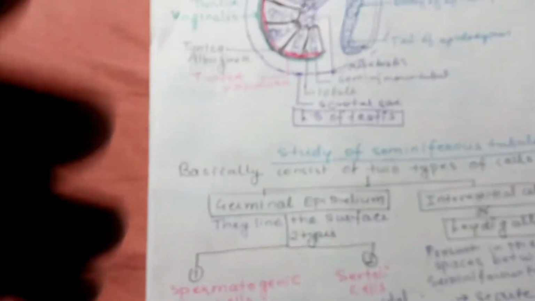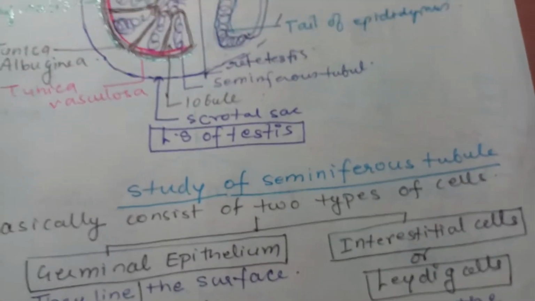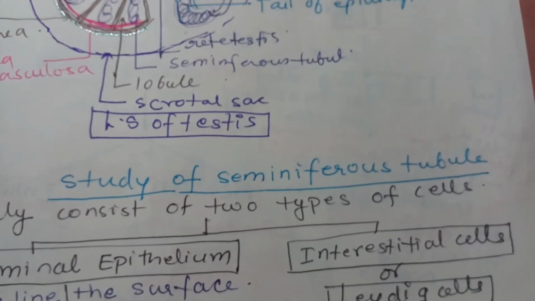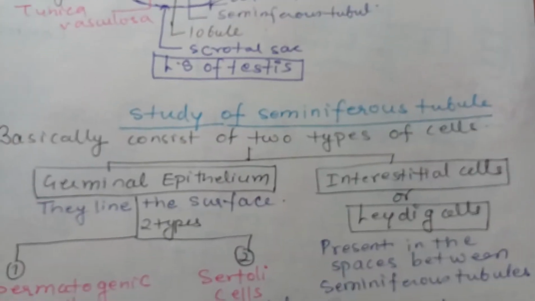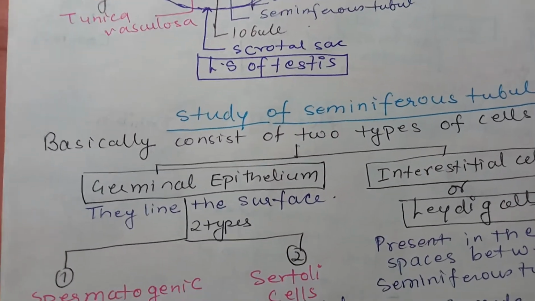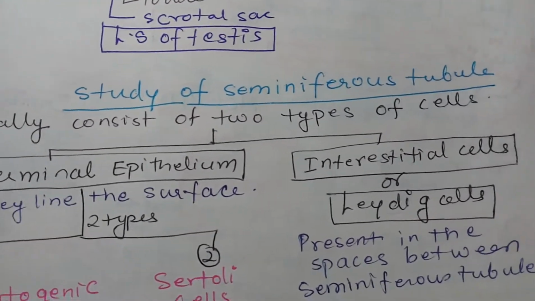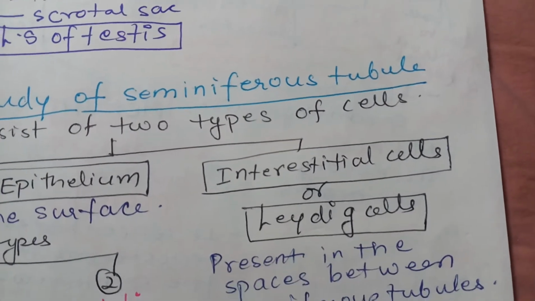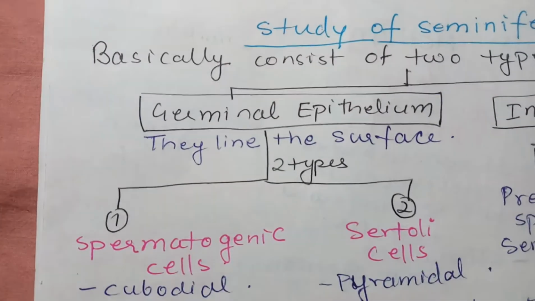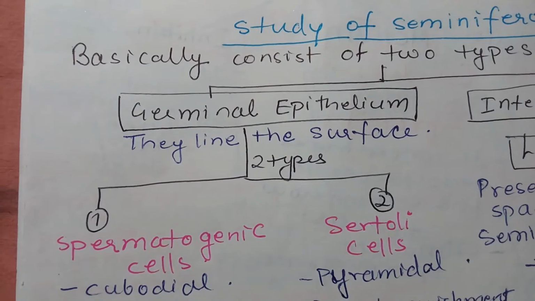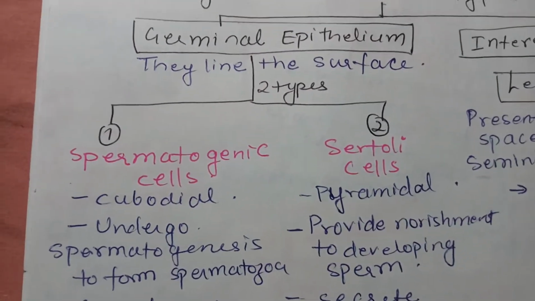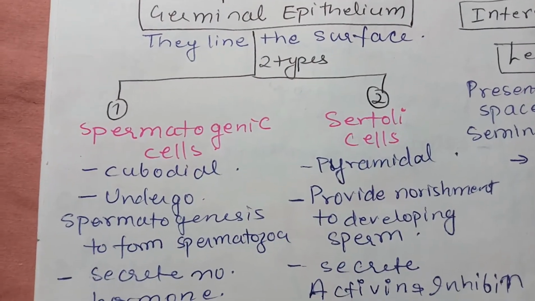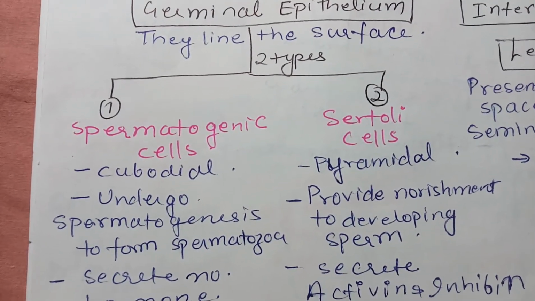Now it is important to understand the seminiferous tubule, because this is the place where the formation of the male gamete occurs. Basically it consists of two types of cells, germinal epithelium and interstitial cells. They are also known as Leydig cells. Germinal epithelium lines the surface and is of two types, spermatogenic cells and Sertoli cells. Spermatogenic cells are cuboidal. Sertoli cells are pyramidal.